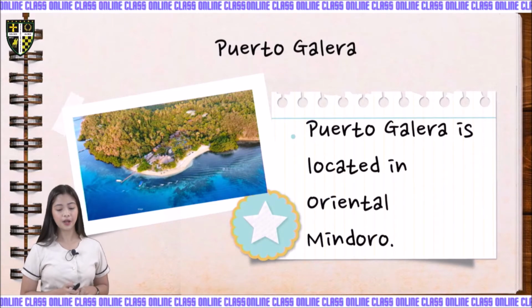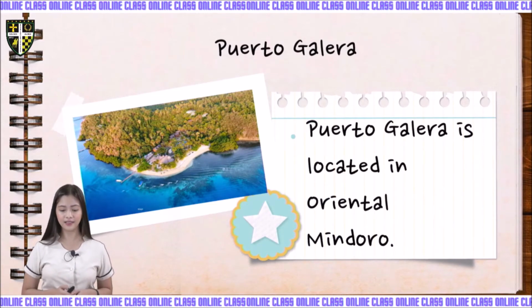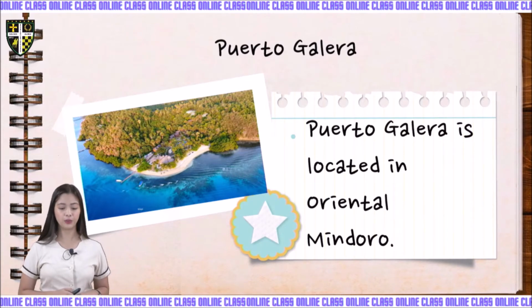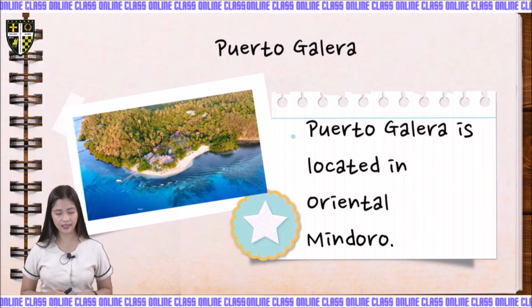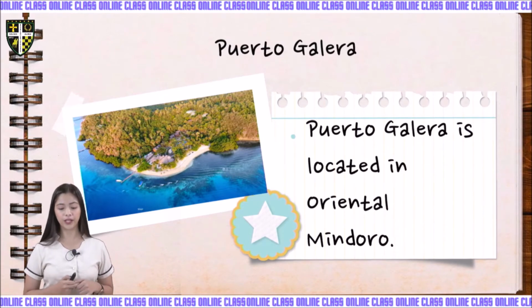Next one is Puerto Galera. Puerto Galera is located in Oriental Mindoro. And one of the most beautiful natural yacht harbors can be seen in this Puerto Galera Cove, okay? One of the most beautiful natural harbors can be found in Puerto Galera.